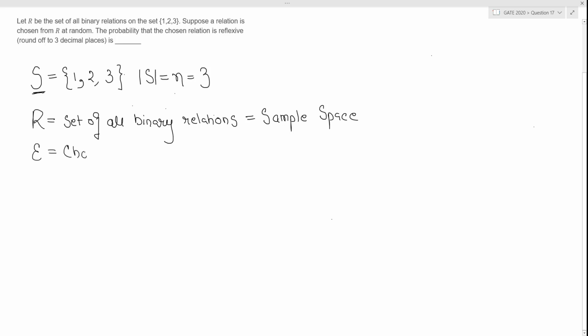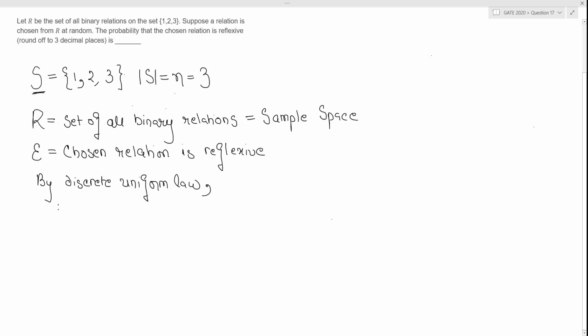That the chosen relation is reflexive. So now by the discrete uniform law of probability, the probability of interest, or the probability of E, is nothing but the number of elements that are present in E divided by the number of elements that are present in the sample space.